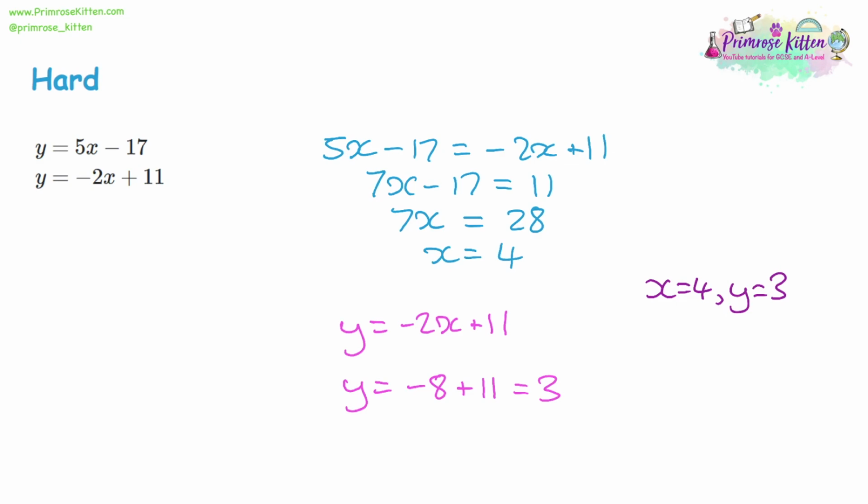And again, alternatively, if you don't want to do the algebra and you've got the graph ready, you could plot these two lines on a graph, and then the crossing point should be the coordinate 4, 3. Sometimes exams will force you to use a certain method. So the exam says you have to use the graphical method. You have to plot these two lines and prove you know how to plot a line, and then you can solve it by looking at where they cross over. If you do that and you think it's the coordinate 4, 3, one thing you can do is do the algebra version at the side and see if you get the same answer. And if you do, then you definitely know that you've got the right answer.